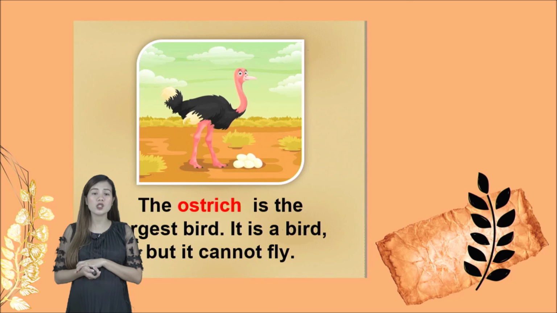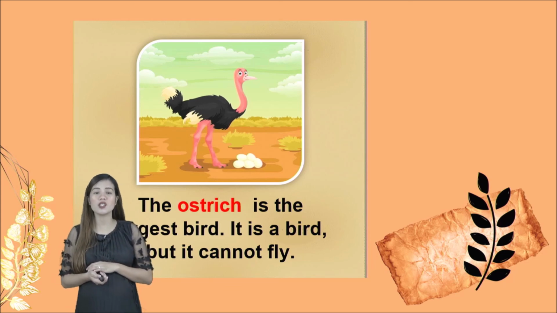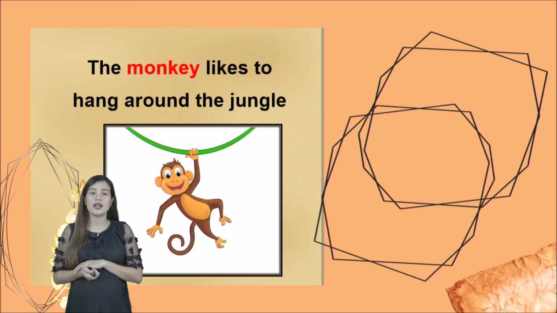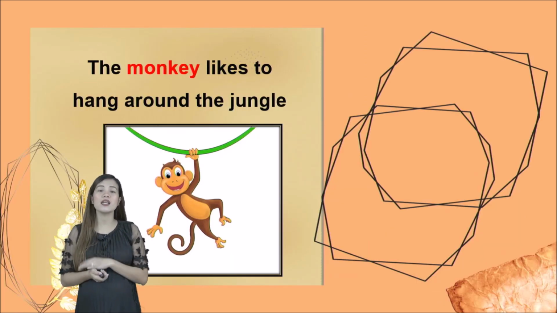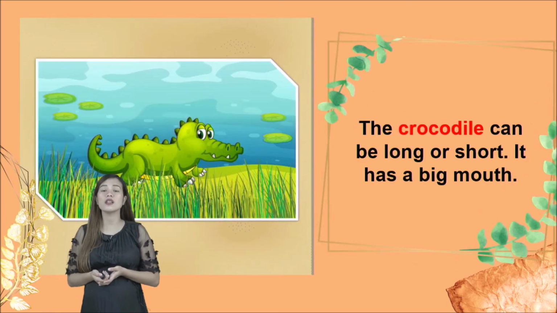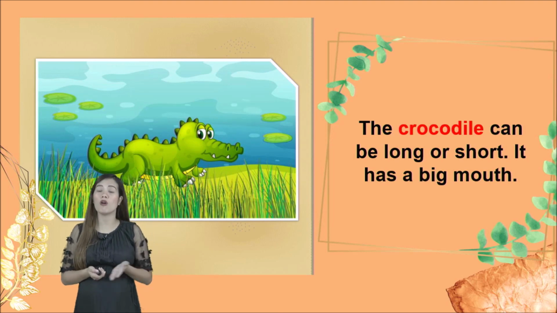And then the ostrich is the largest bird. Remember, who's the largest bird? The ostrich. And remember kids, the ostrich cannot fly. And the monkey likes to hang around the jungle. And the last, the crocodile, it can be long or short, and it has a big mouth.